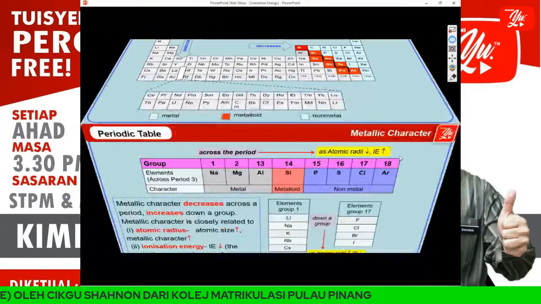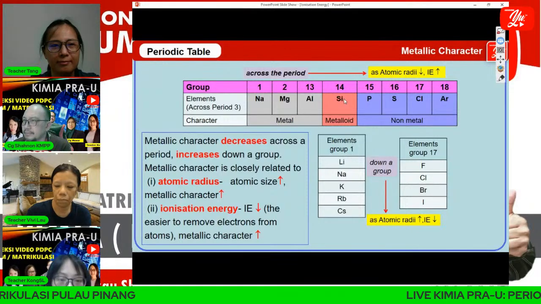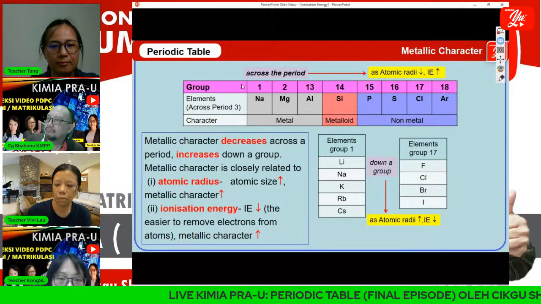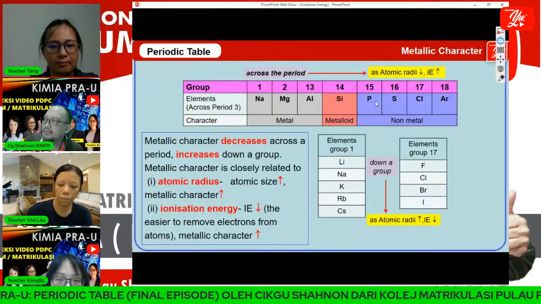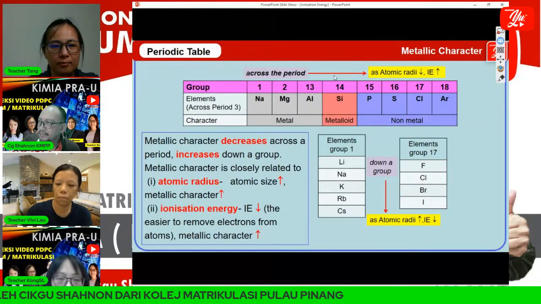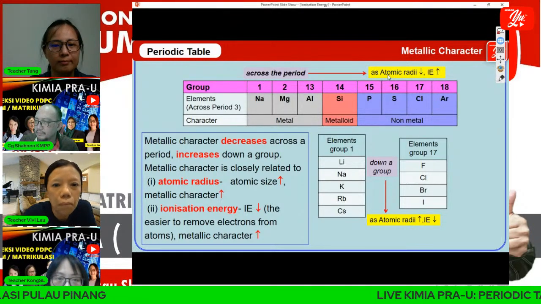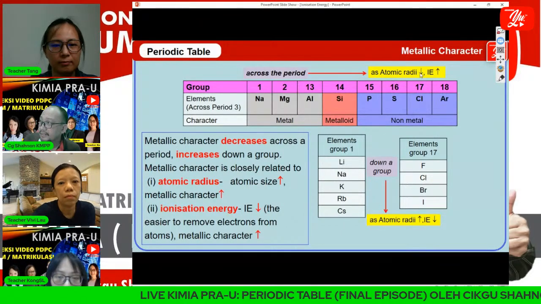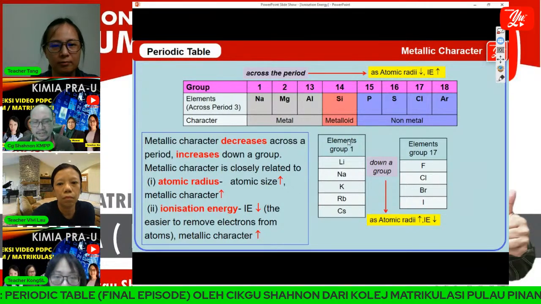Okay, we take period 3, for example. In period 3, we have sodium, magnesium, aluminium, silicon, phosphorus, sulfur, chlorine, and argon. Across a period, as I mentioned, we already know that the atomic radii will decrease. And if across a period atomic radii decrease, of course, down a group atomic radii will increase. We will have this kind of opposite characteristic.